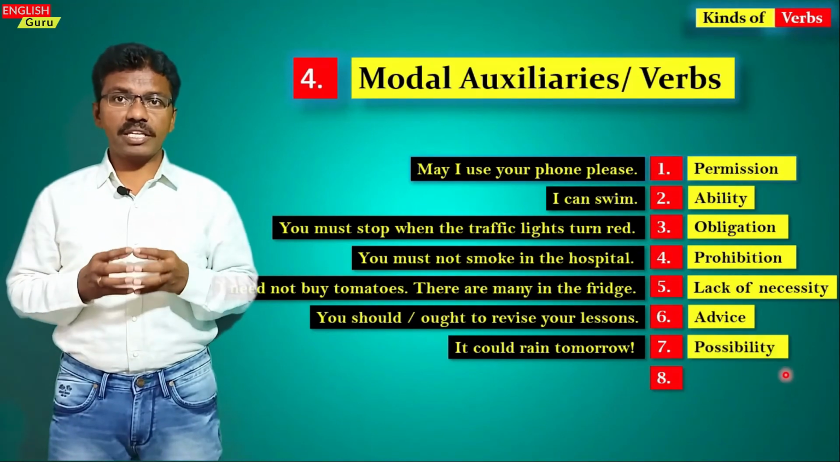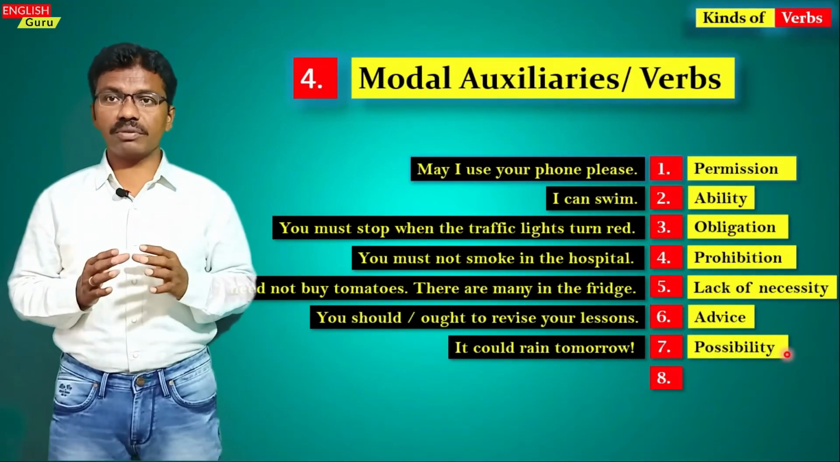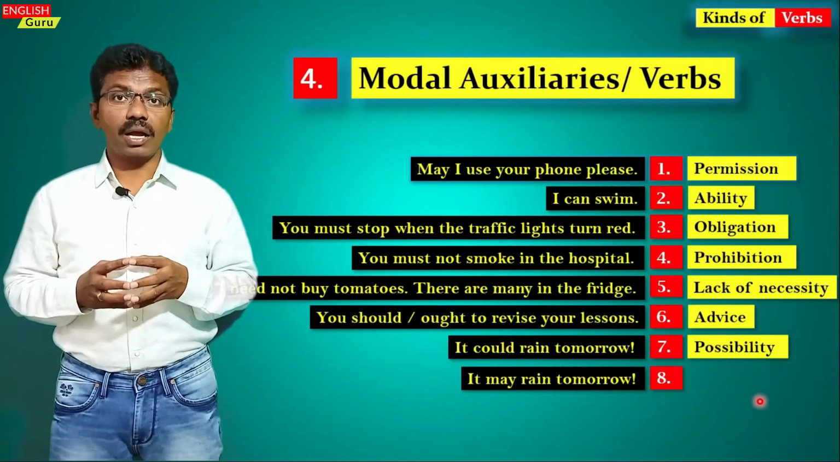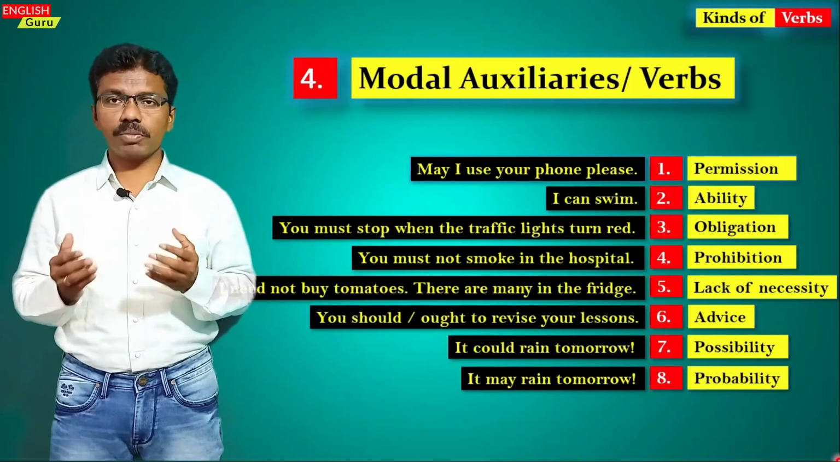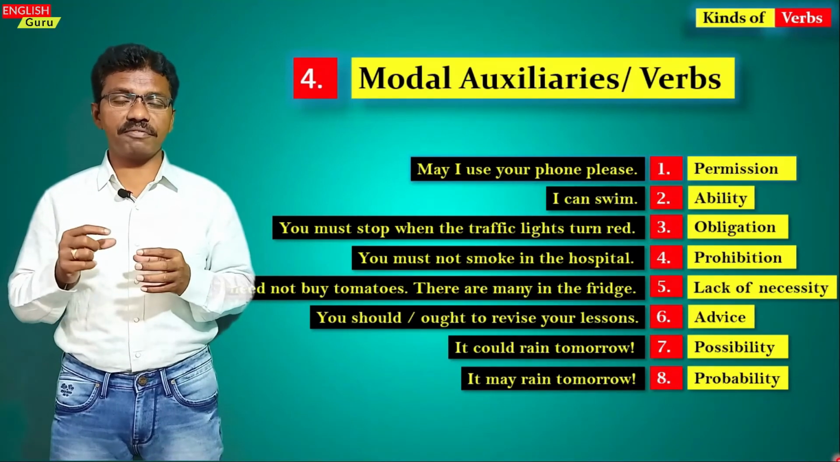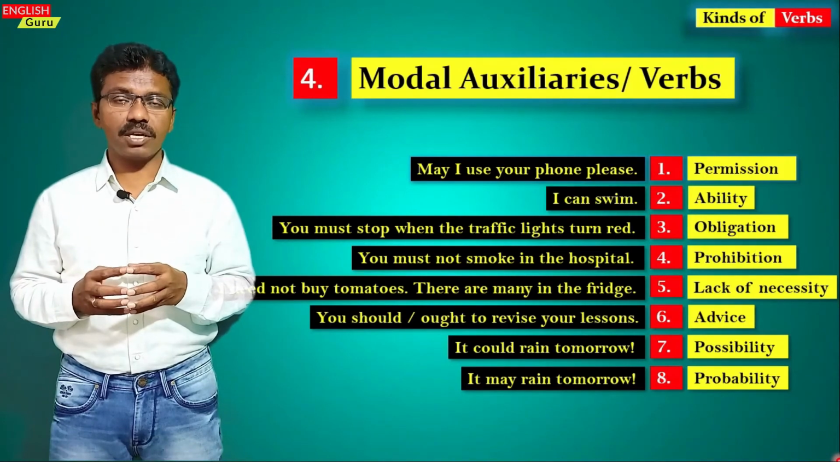And the next one is, it could rain tomorrow. Here we are talking about possibility. Could is talking about possibility. And the next one is, it may rain tomorrow. Here may is talking about probability, and there is a difference in the degree of level, that's it.